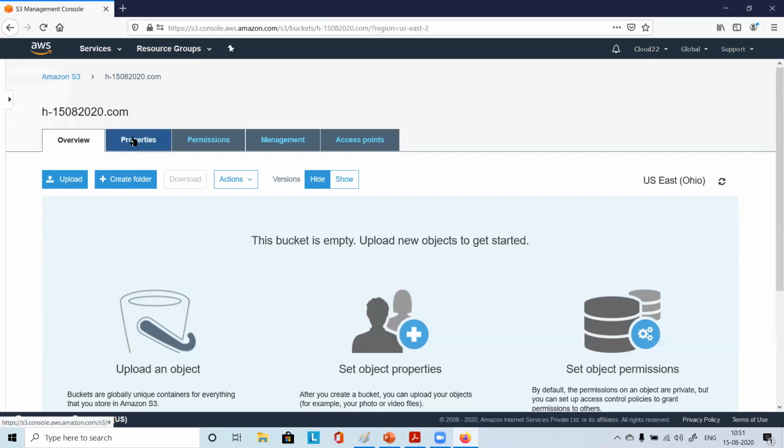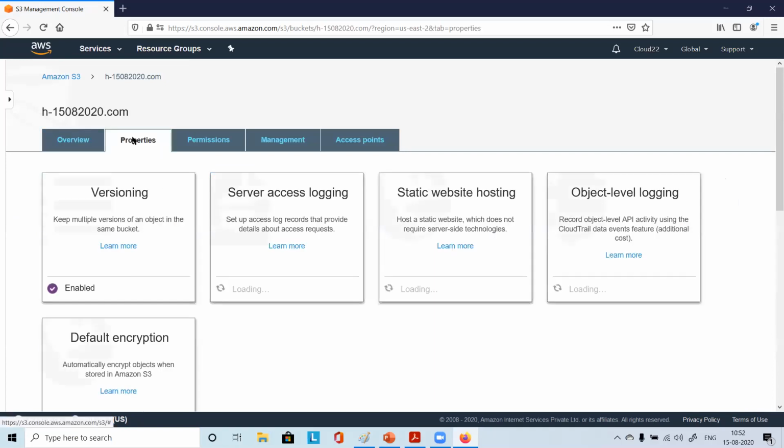Look at the properties. Go to the properties. You see versioning is enabled. While creating this bucket, we enabled versioning, so you see a tick mark here as enabled. Nothing else is enabled here. We are interested in static website hosting, and this says disabled. Let's click on this.